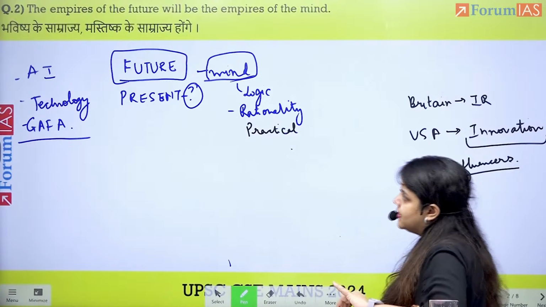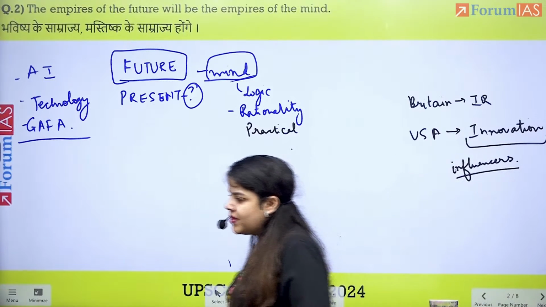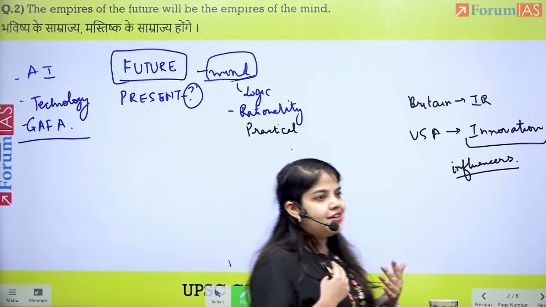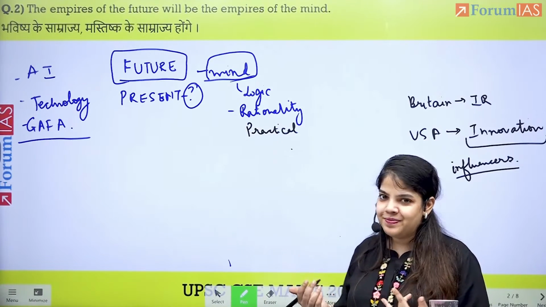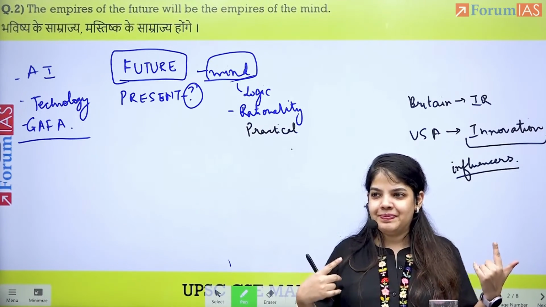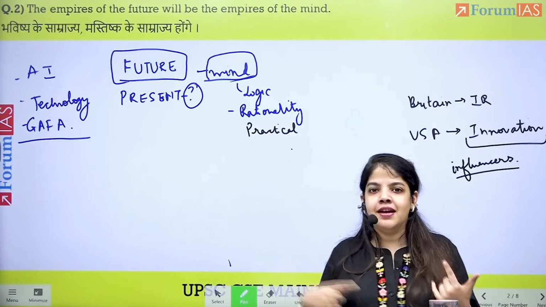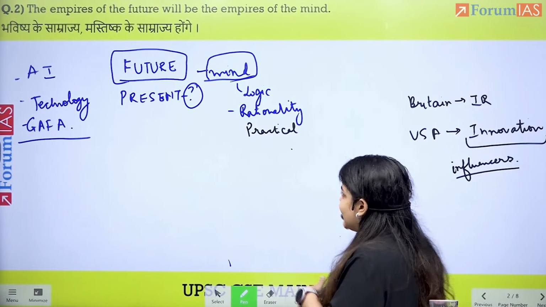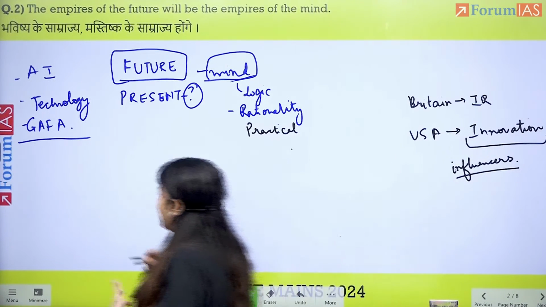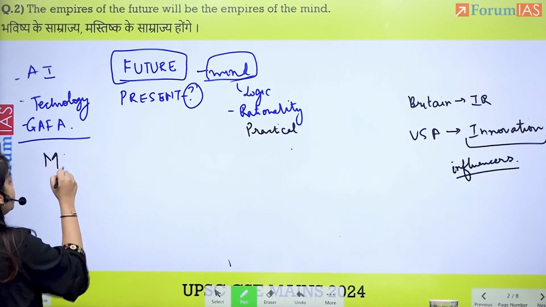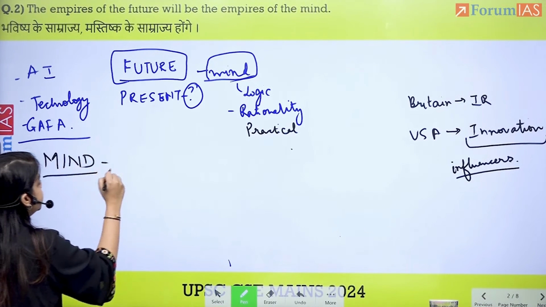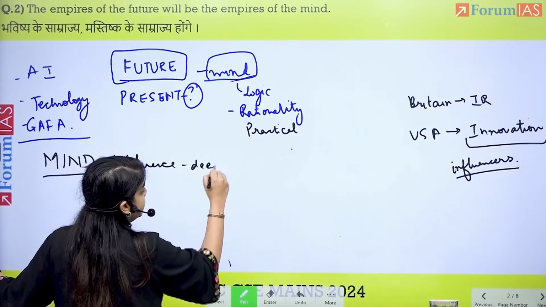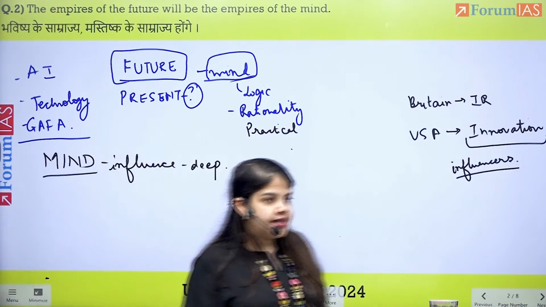Then we'll also be able to discuss this topic in the context of wars are won before they are fought, or rather battles are won in the mind first and then at the border. Why? Because it's the mind. So the empires of the future will be the empires of the mind also takes a leaf from this. When we talk about mind, we influence it. And this influence is deep.